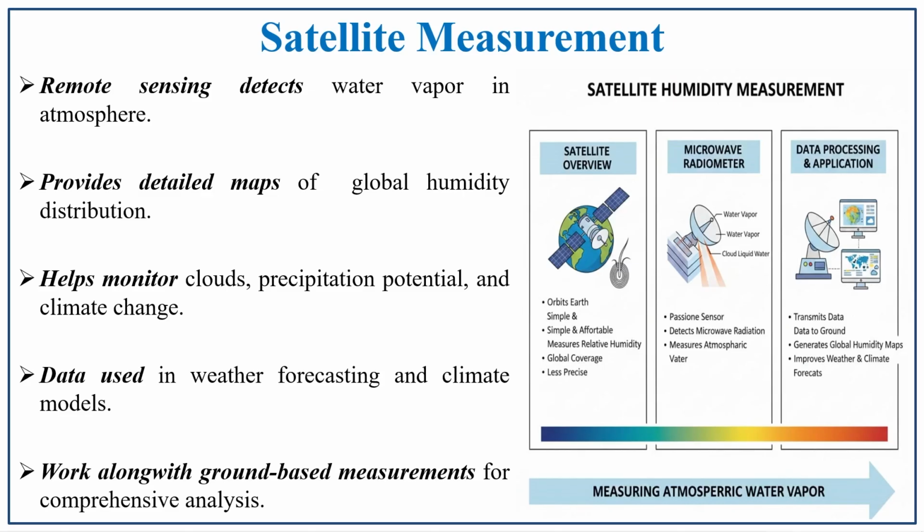Then the satellite measurements. Satellite remote sensing technology detects the water vapor in the atmosphere. With that data, it provides a detailed map of the humidity distribution of the world. It helps to monitor clouds, precipitation potential and climate change. The data is used in weather forecasting and climate models. It also works along with ground-based stations to give a precise analysis of the humidity content.